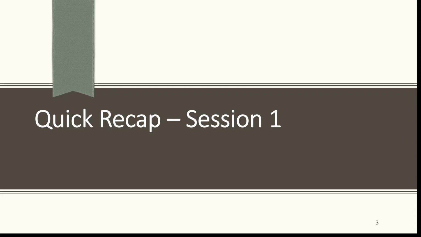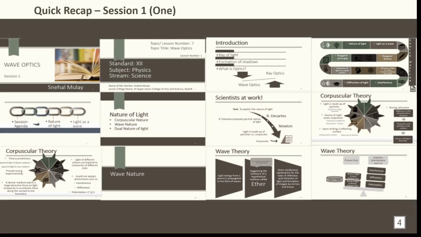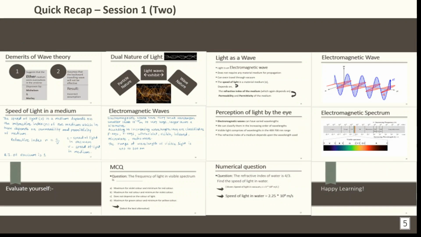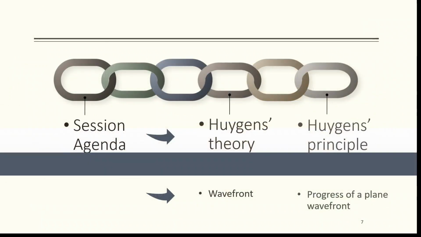Before we start today's session, let's have a quick recap on previous session. We discussed nature of light, that is, corpuscular nature of light, wave nature of light, and dual nature of light. We have also discussed light as electromagnetic wave. Agenda for today's session is Huygens theory, wavefront, Huygens principle, and progress of a plane wavefront.